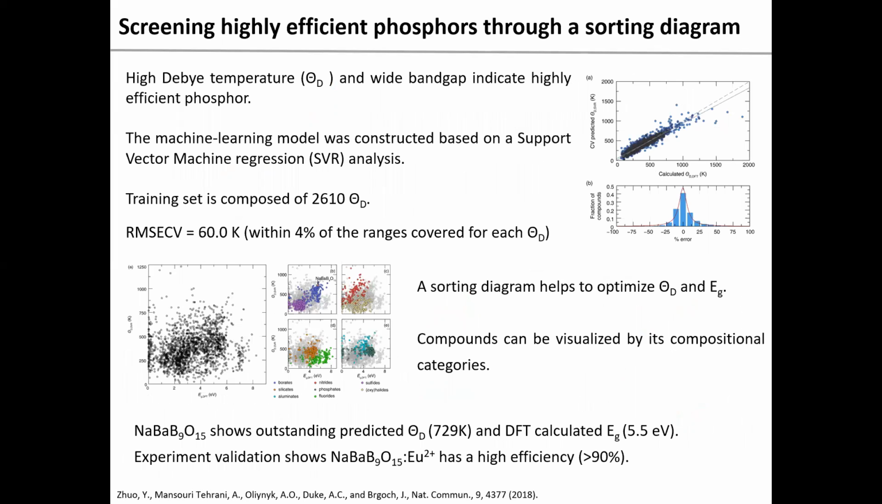Moreover, we can combine bandgap energy with the Debye temperature model to construct a sorting diagram. Debye temperature was proven to be related to the phosphor efficiency. A high Debye temperature indicates a higher chance to obtain a highly efficient phosphor. Besides, the sorting diagram can also be visualized based on compositional categories. Compounds with proper bandgap and high Debye temperature were selected to be carried out in the lab. With this screening method, we discovered a blue-emitting phosphor with efficiency as high as 95%.